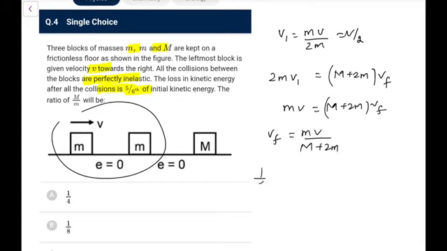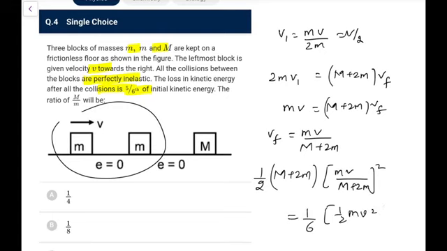Now the loss in kinetic energy is 5/6. That means the final kinetic energy, that is half (m plus 2m) into v final square, that is mv upon (m plus 2m) whole square, is equal to 1/6 of half mv square. That is what it wants to say.